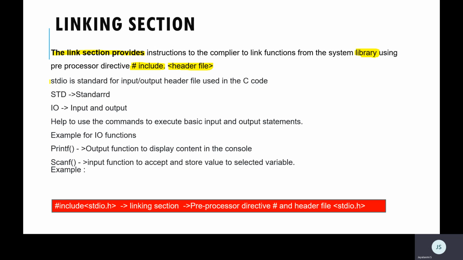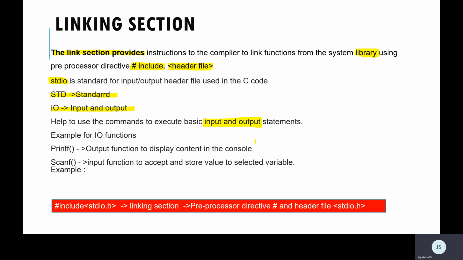A generally used header file in C language is stdio.h. Remember, all header files are given with the extension .h. Generally used header file in C language is stdio.h, wherein std stands for standard and io stands for input output. Why is this used? This is basically used to execute the input and output statements.